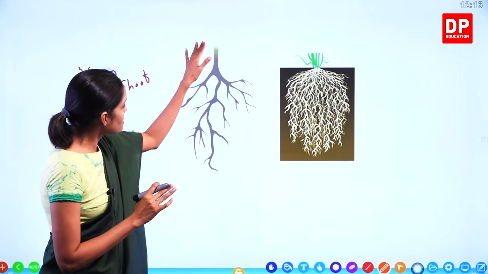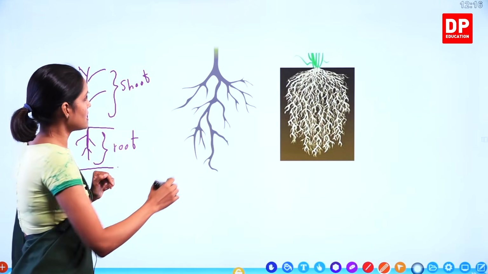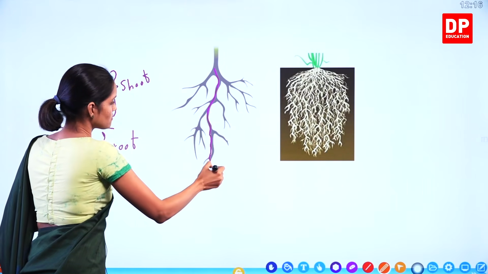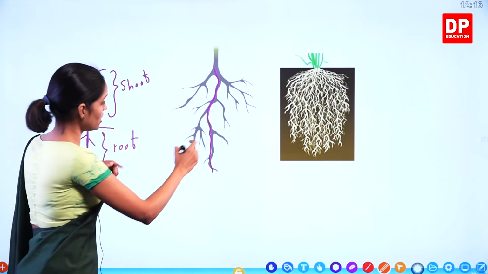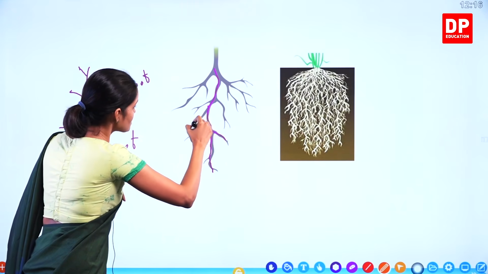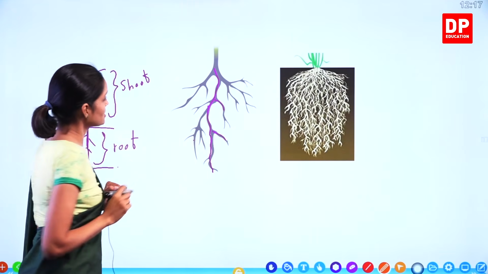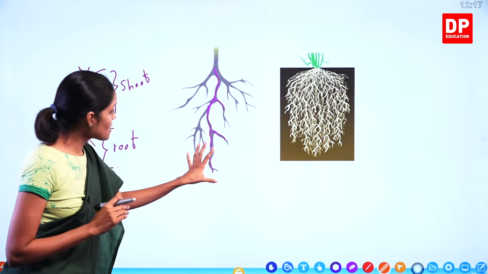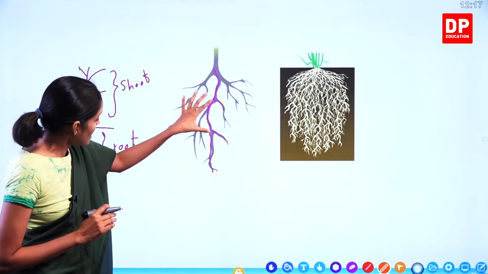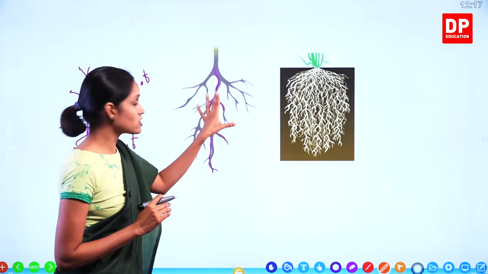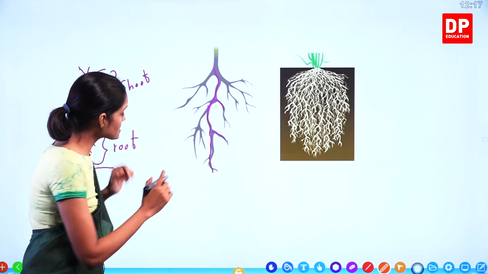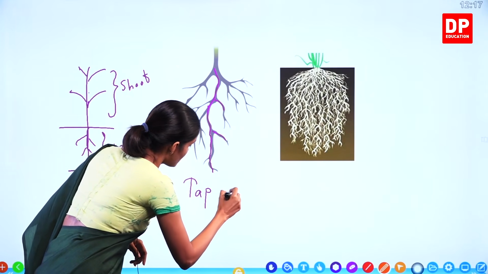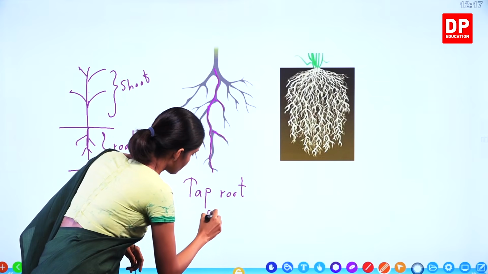Okay, look at this one. You all can see this has a main root goes like this. One main root, okay, and the other roots start from this main root. Can you see, children? So this type of root system with a main root and other roots which connect to this main root is known as taproot system.